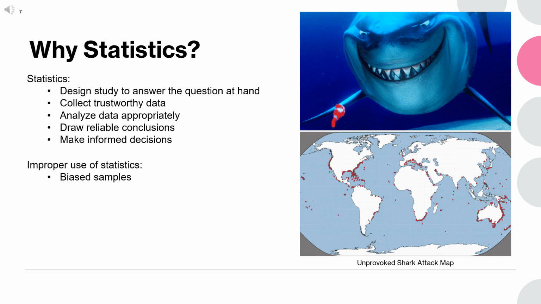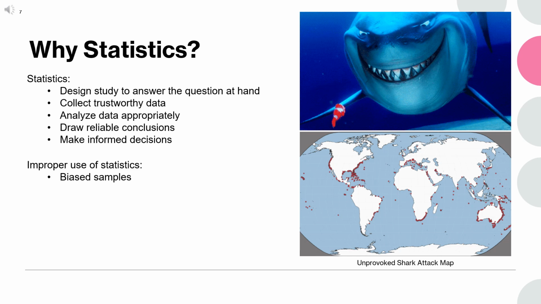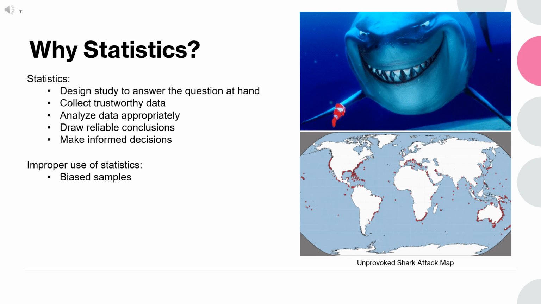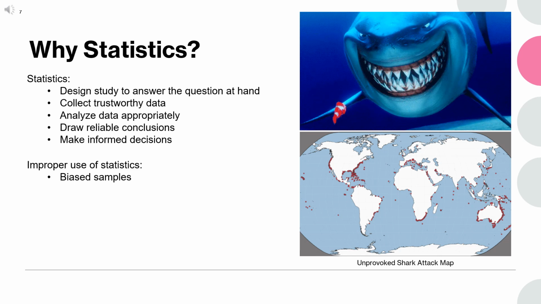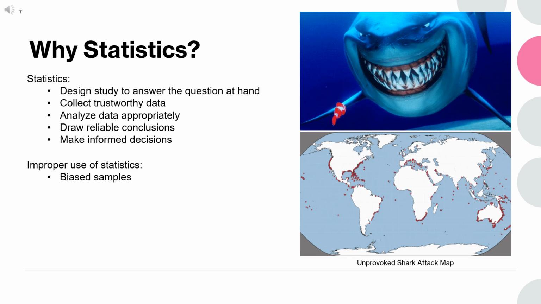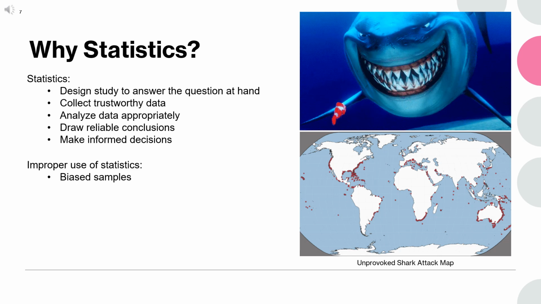While it's true that most unprovoked shark attacks happen in coastal areas, this is largely because that's where people are swimming. The higher frequency of shark attacks near the coast doesn't mean sharks are less likely to be in open water. Rather, it reflects human behavior. People are far more likely to swim close to shore than in the middle of the ocean. Sharks also inhabit open waters, but attacks are less common there simply because there are fewer people swimming in those areas. Thus, this conclusion represents a sampling bias by assuming that the location of attacks reflects shark presence rather than the high concentration of swimmers along the coast.